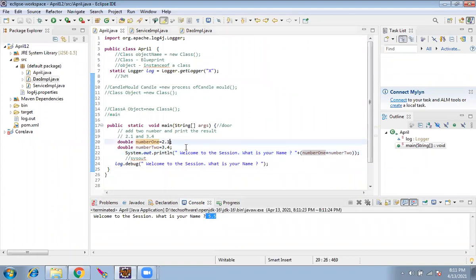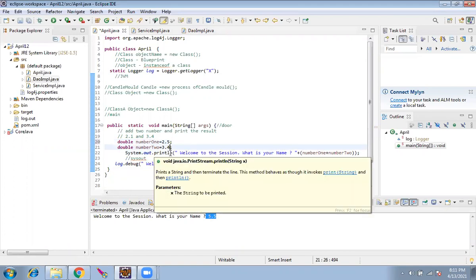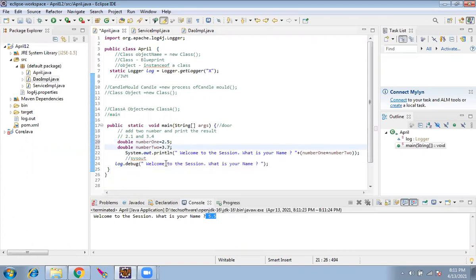Let me take numbers above 5. Always we'll take the complex thing so that the easy things will automatically come into place. So both are above 5. Automatically the system should be able to give the answer, right? The left side will be 7.2. 3, 4, 5, 6, I'm sorry. Yeah, so 6.2. We got it. So this one is clear.